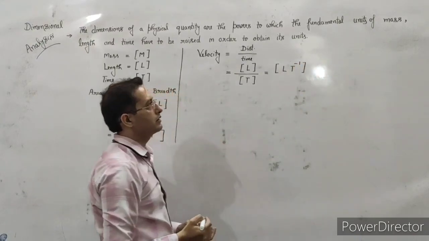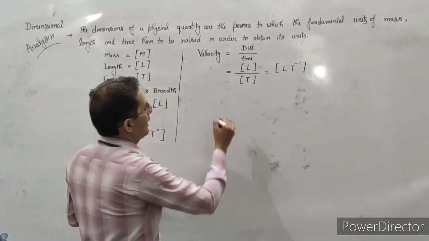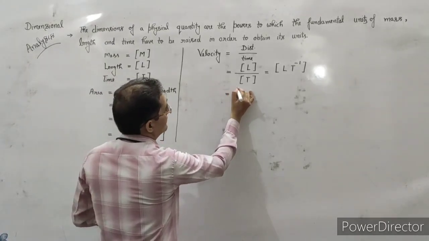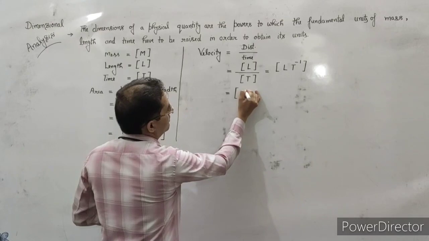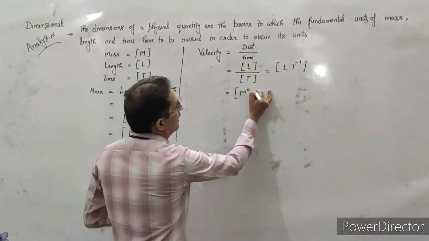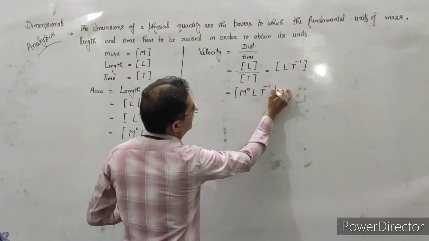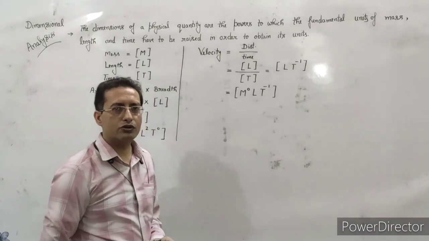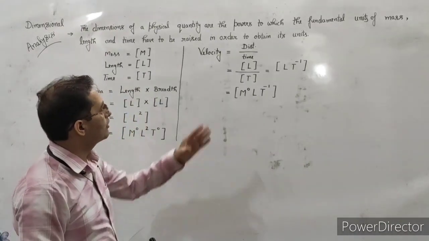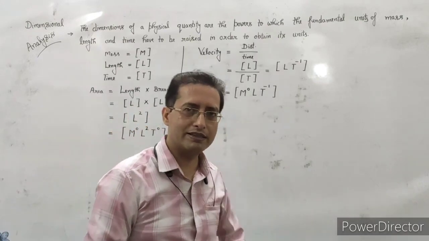So the dimension of velocity is L T minus 1, and we should write it as [M0 L T minus 1] within the capital brackets. If asked to find the dimension of velocity, we can find it in this way very easily.